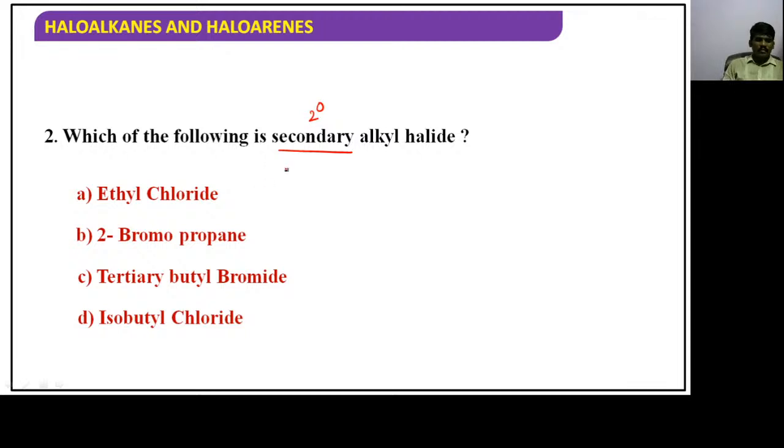Which of the following is a secondary alkyl halide, 2-degree alkyl halide? You have to write it and represent it as 2A, 2B, 2C, like that. You have to represent it carefully among these. Among these, which one is a secondary alkyl halide? Let's see who will answer it.